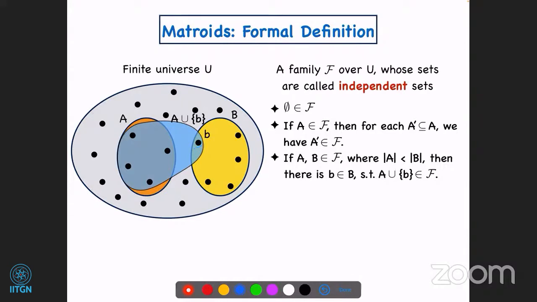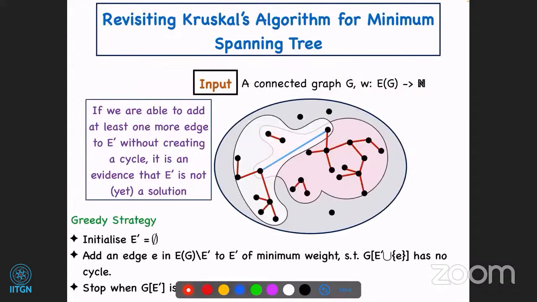So if you remember, when we were looking at our spanning tree example, there when we had this pink set and white set, what we said was, if the number of edges in the white set is smaller than the number of edges in the pink set, then you can add some edge from the pink set to your white set and still maintain the forest property. Okay, so this needs a formal proof, but this is doable. So in some sense, the partial solutions that we get here, including the solution itself, form a matroid.